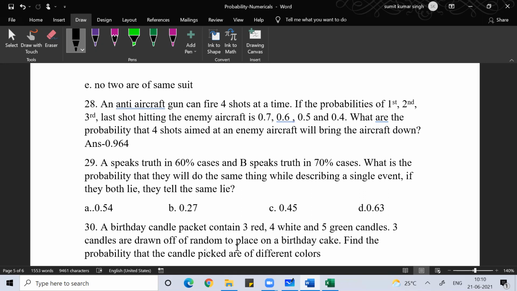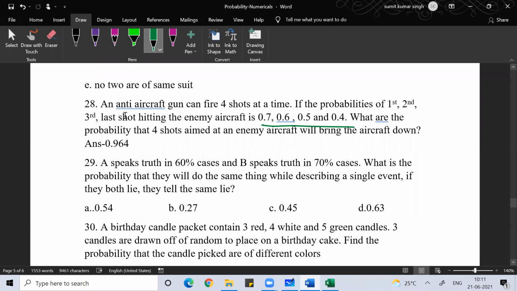An anti-aircraft gun can fire 4 shots in succession, and the probability of the first, second, third and last shot hitting the target is given. The probability that the first shot hits is 0.7, the second 0.6, the third 0.5, the fourth 0.4. So you can find the individual probability of not hitting the target: 0.3, 0.4, 0.5, 0.6. What is the probability that the 4 shots aimed at the enemy aircraft will bring the aircraft down?